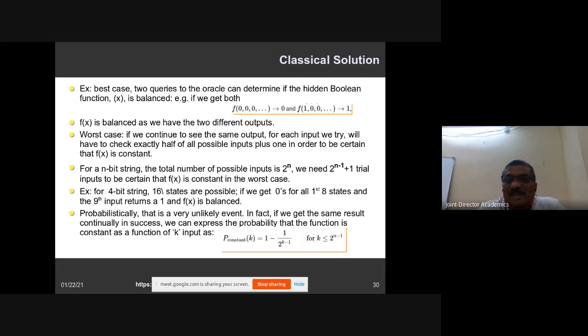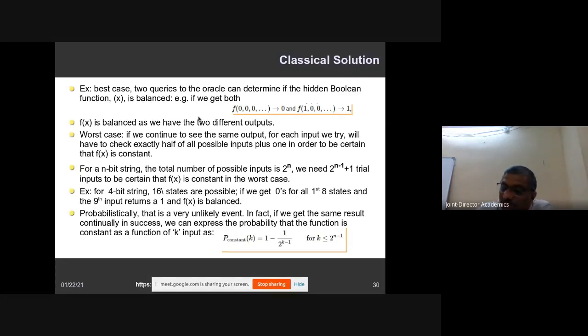For example, take a 4-bit sequence: 2 power 16 states are available. In order to prove whether the function is constant or balanced, you have to test 50% of the samples. Starting from, for example, a 3-bit input that you have taken, 8 combinations are possible.